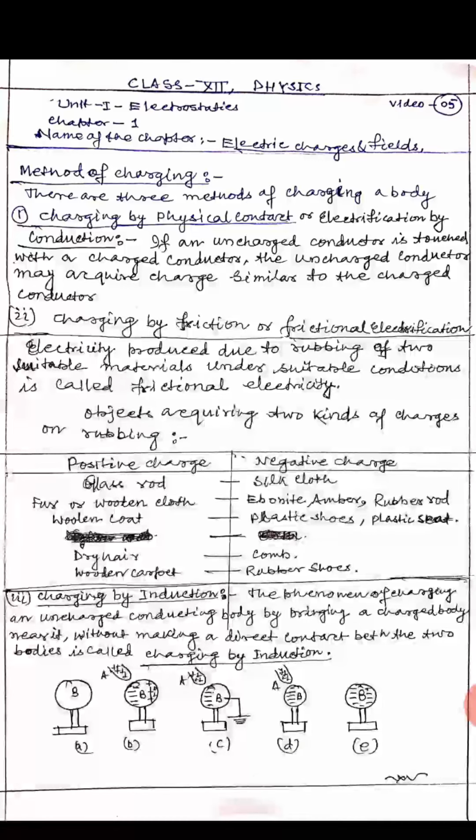See figure D. When the glass rod is removed, the negative charge spreads uniformly over the sphere B. See figure E. Similarly, the metal sphere can be positively charged by bringing a negatively charged rod near it.